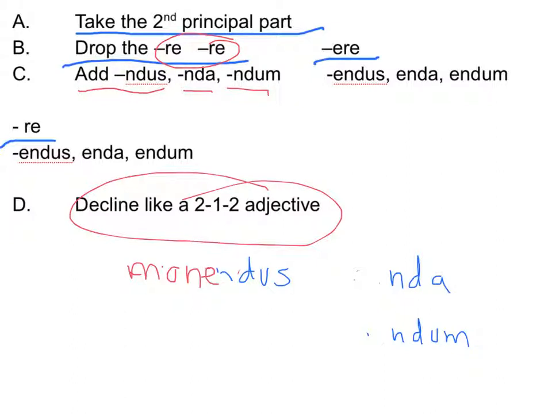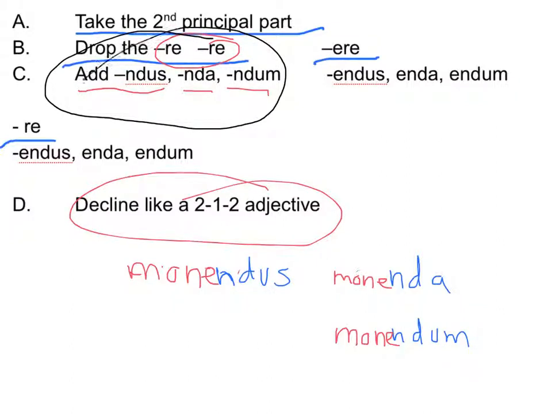You'd drop the re, and then you'd add endus, or you'd add enda, or you'd add endum. So that's the first and second conjugation right here. That's done. We had the endus, enda, endum.